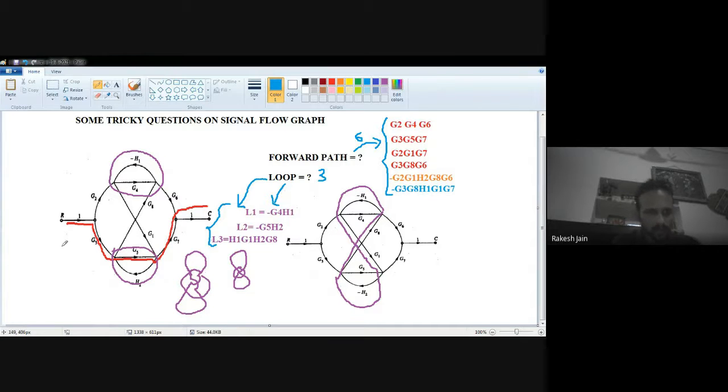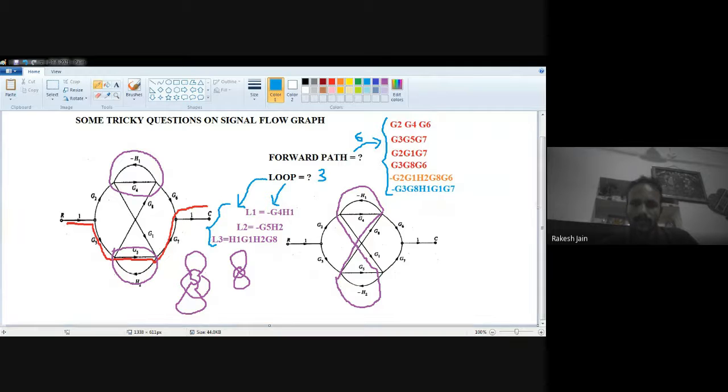Okay. So I hope you understand and you see that it is very easy to remember Mason's gain formula and the method to apply it on questions. But the questions may be tricky. Frequently asked questions in GATE exams and competition exams are tricky actually. So see very carefully. If you understand, type in the message box. Okay, I will go for the next question.